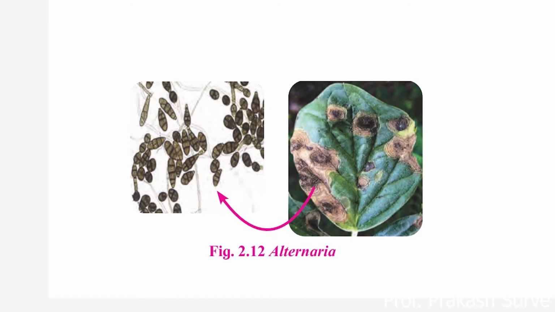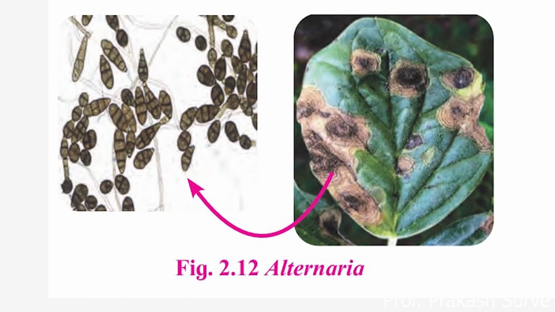The fourth group is the deuteromycetes. These are imperfect fungi, which are known to reproduce only asexually. There is no sexual reproduction here. This is an uncommon group which shows reproduction only asexually, and that's why it is called imperfect fungi. An example is Alternaria. These are examples of the deuteromycetes.